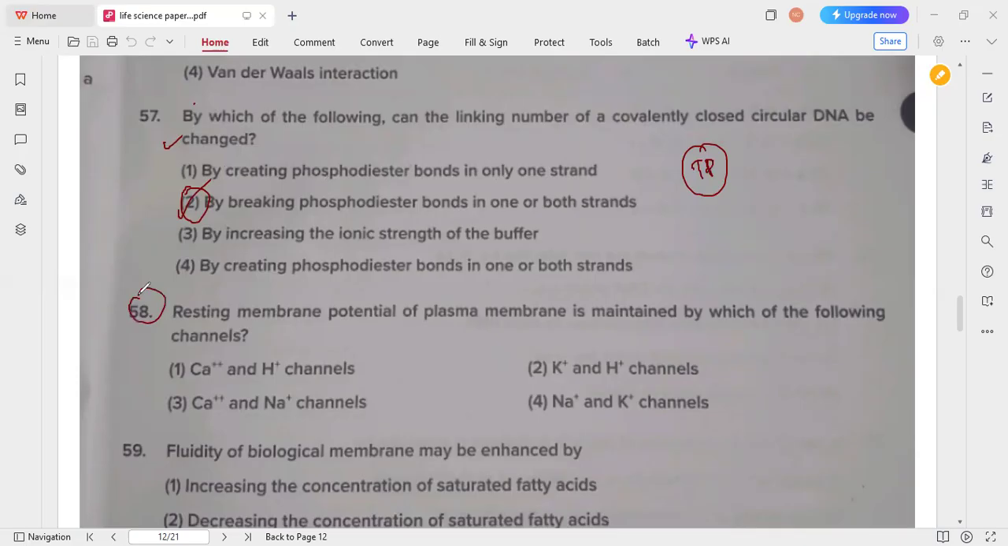Next is 58. Resting membrane potential of the plasma membrane is maintained by which of the following channels? The resting membrane potential is maintained by the sodium and also potassium channels. So option 4 is the correct answer for this question.